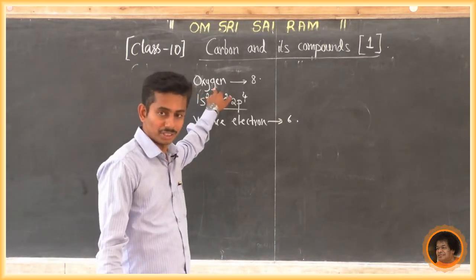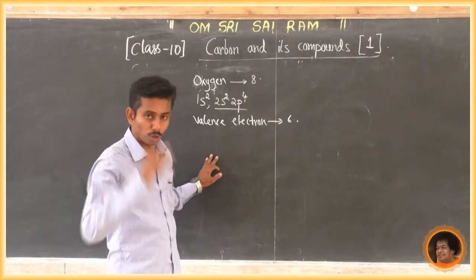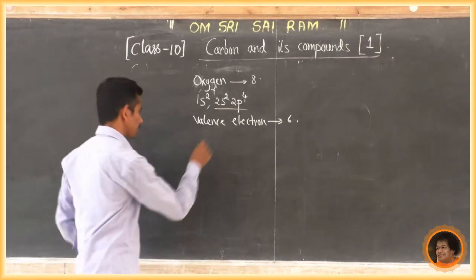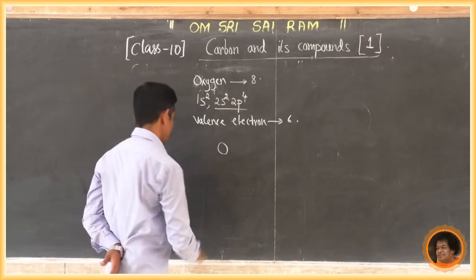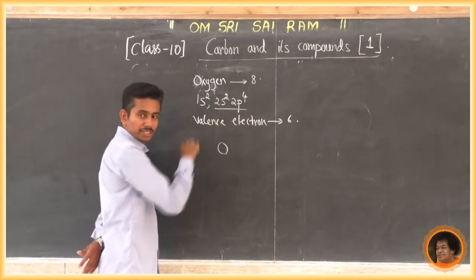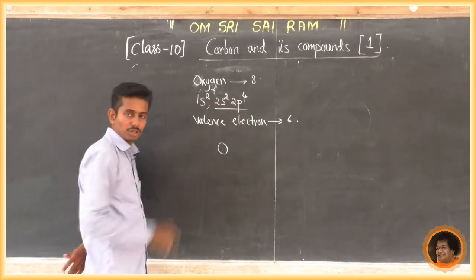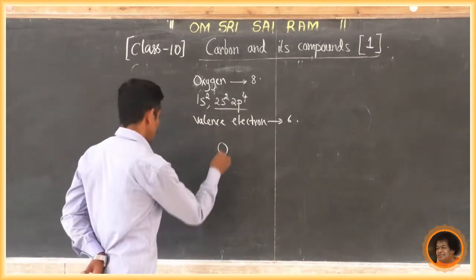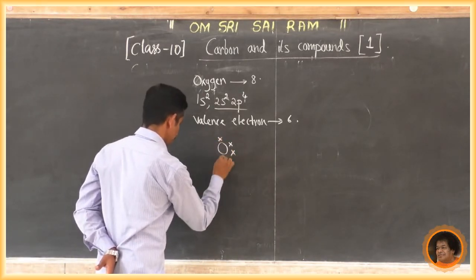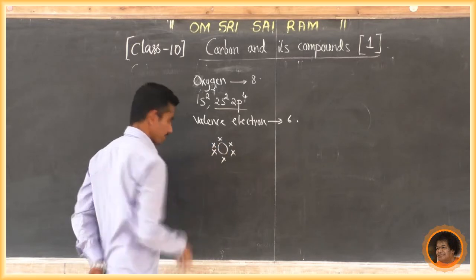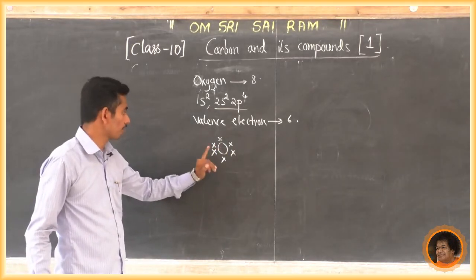Now this is oxygen, an element. How does it form its molecule? By covalent bond. For example, just look at the oxygen. How many electrons are present in the outermost shell of oxygen? The valence electron of oxygen is 6. So 1, 2, 3, 4, 5, 6. This mark shows the total number of valence electrons.